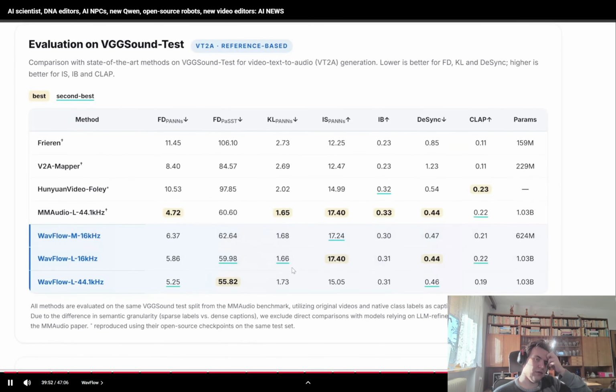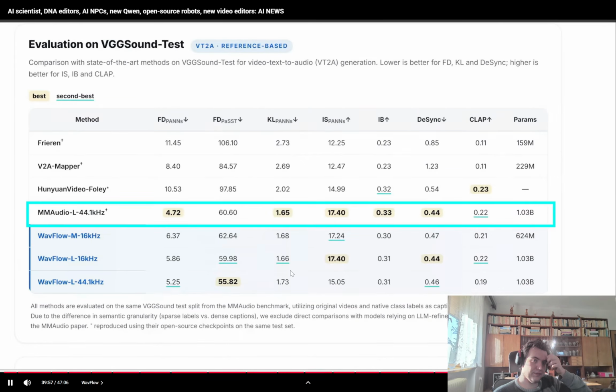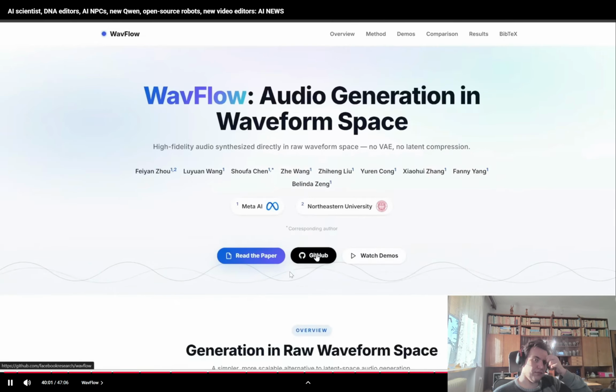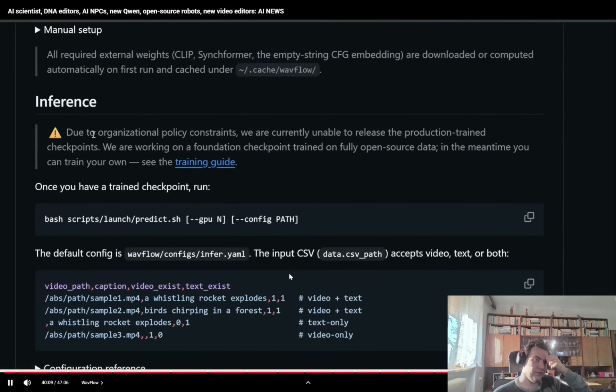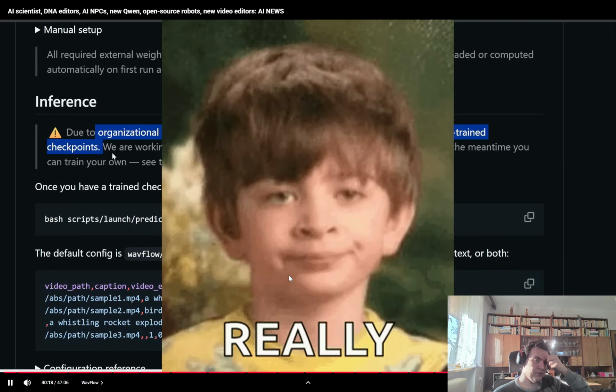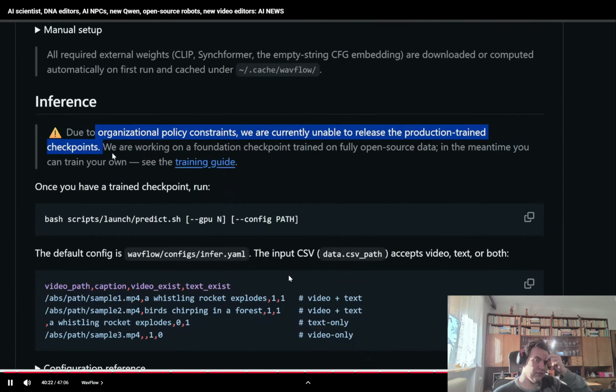Now, if you look at these benchmarks, it performs quite competitively against leading competitors. Now, if you scroll up to the top of the page, while they have released a GitHub repo, with some instructions on how to install this and run it, as well as a training script for this, here it says, due to organizational policy constraints, we're unable to release the full production trained checkpoints. So it seems like they're just giving you a nerfed version, which is pretty lame. But I'm not surprised at all since this is coming from Meta, which haven't really released anything since Llama.